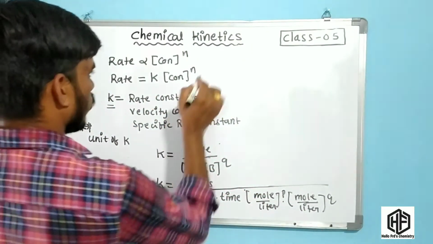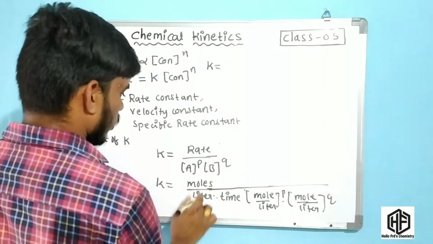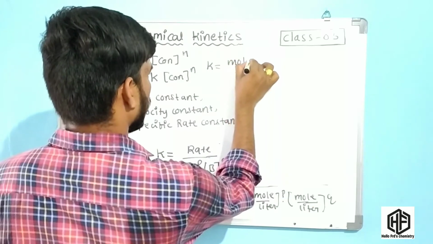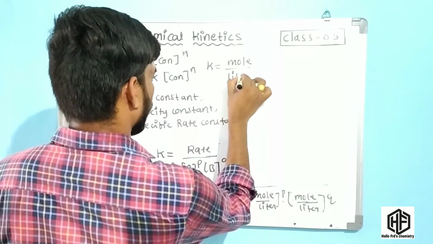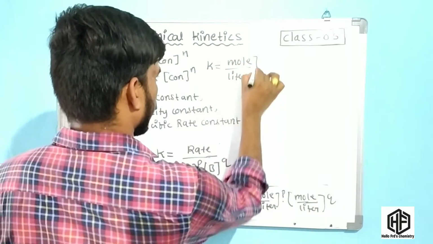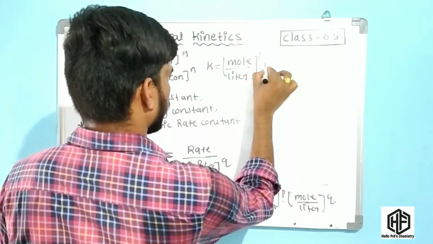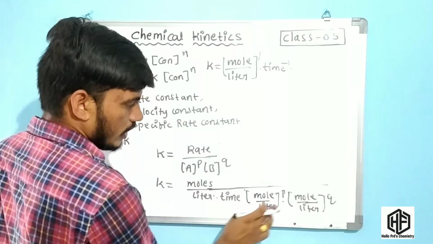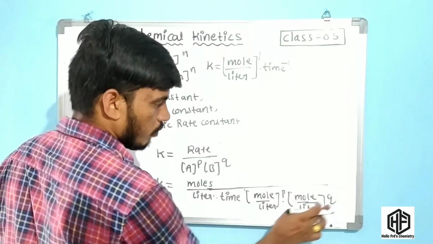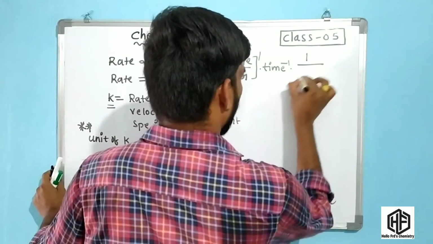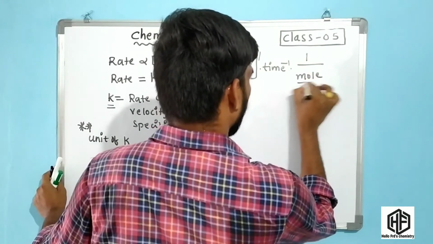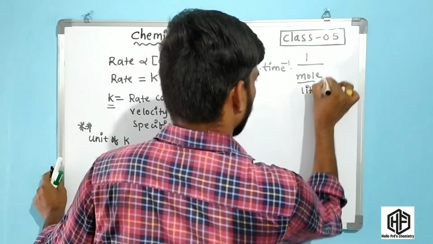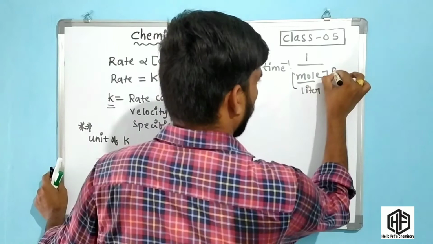Friends, k is equal to moles per liter power 1 into time inverse, and this is multiplied by 1 by moles per liter power p plus q.